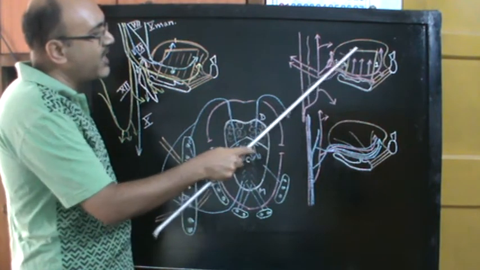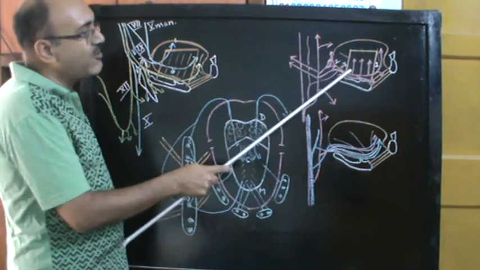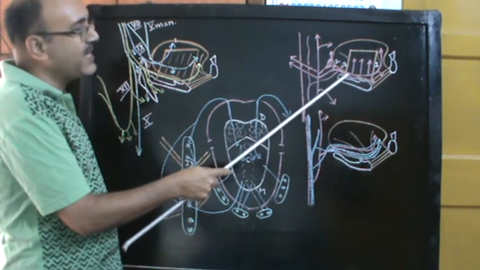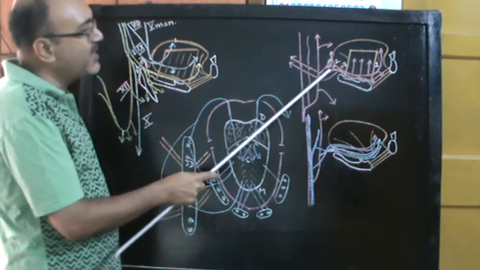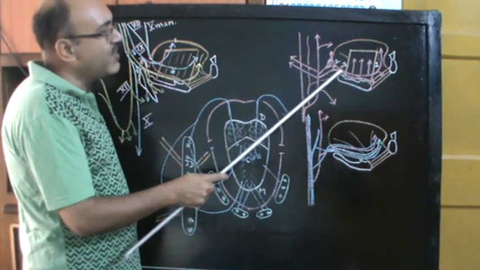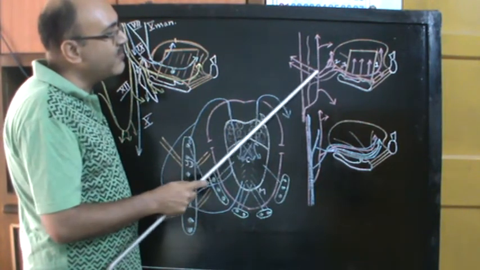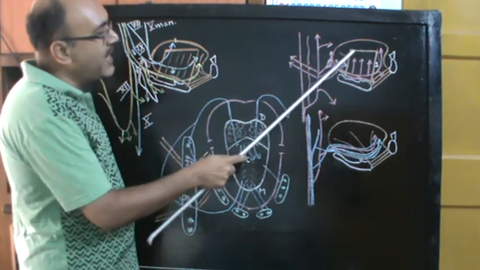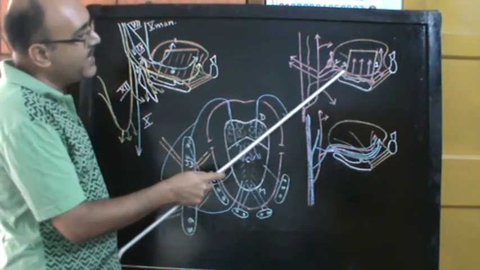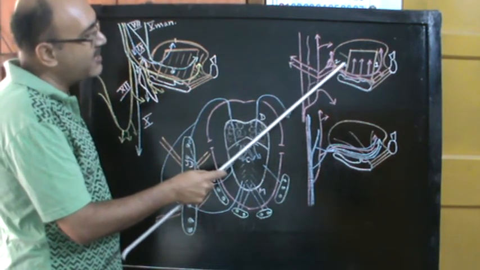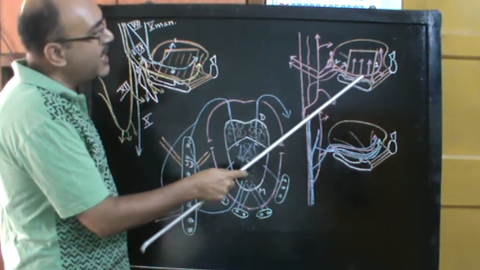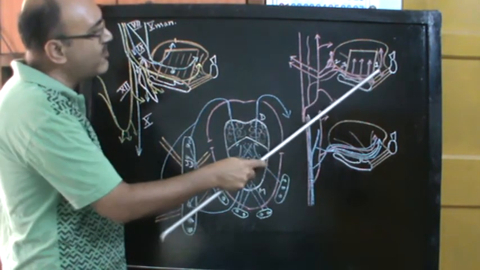We have drawn the outline of the hyoglossus, but this hyoglossus actually covers the lingual artery. So if you have the hyoglossus in its entirety, you cannot see the lingual artery, but the lingual artery is going deep to the hyoglossus over here. So the lingual artery forms a loop over here which is crossed by the hypoglossal nerve, and the topographical importance of the hyoglossus is that it divides the lingual artery into the first part proximal to the hyoglossus, the second part deep to the hyoglossus, and the third part anterior to the hyoglossus.